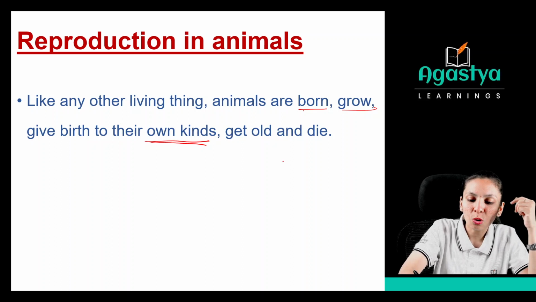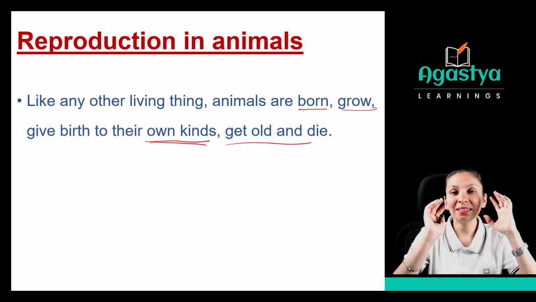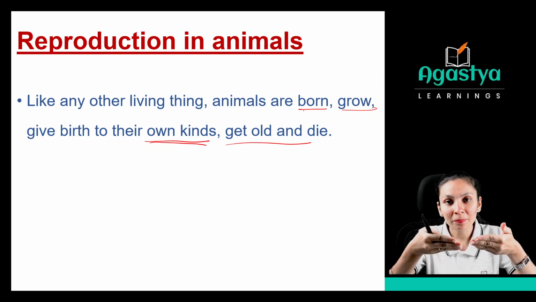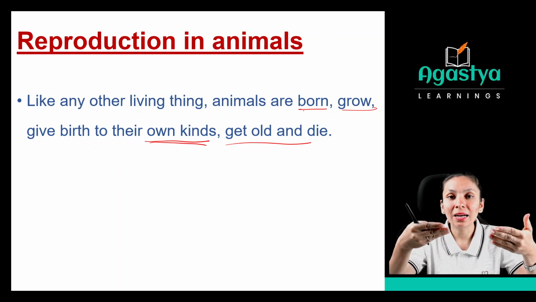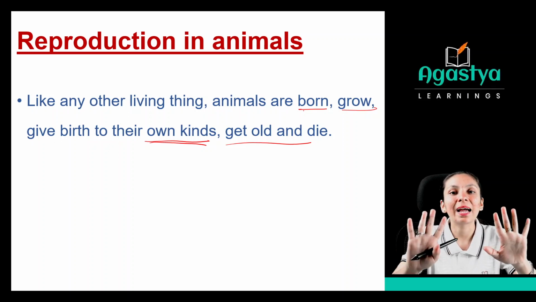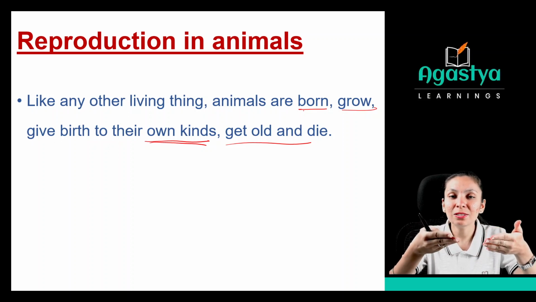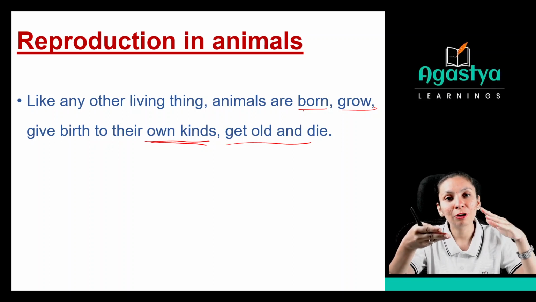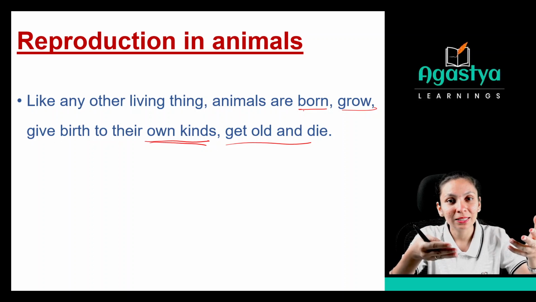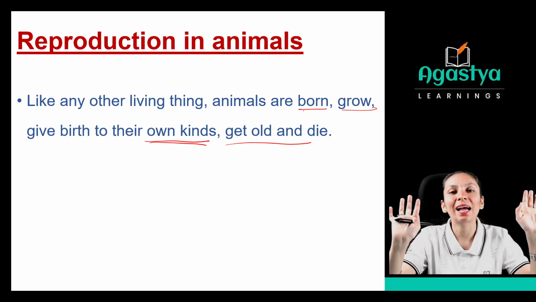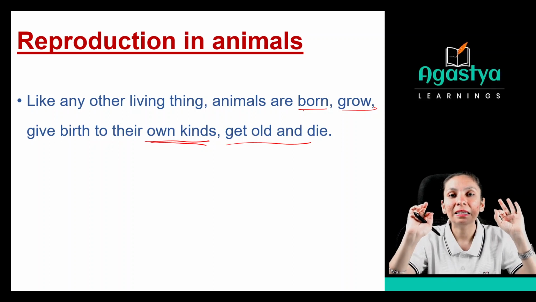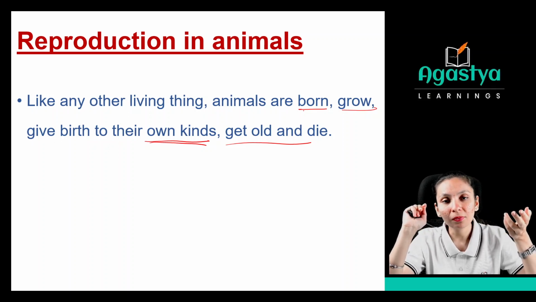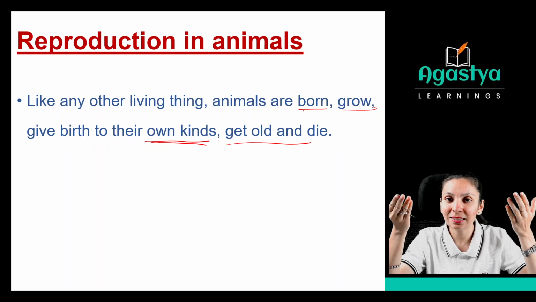Remember this thing: get old and again die. See, that is the life cycle of an animal. The life cycle of any living thing is that they will be born, then grow, they will give birth to their young ones, then they will get old and die. Then they will pass these things to their new generation. Again, the new generation will follow the same thing, right? They will be born, grow, then reproduce, right? Then they will get old and die. So that is the same fundamental thing that will be followed by all living things. As you know about plants too, plants will grow in their stages.